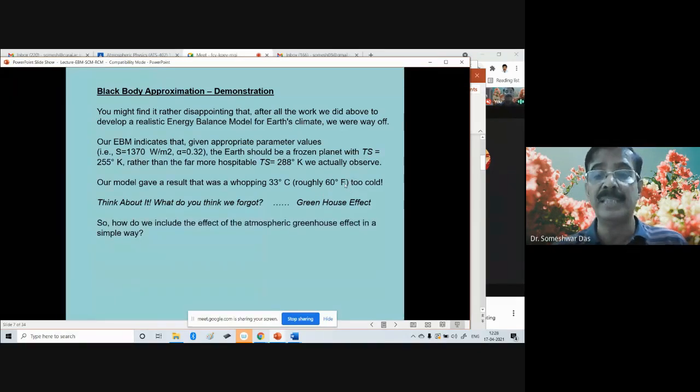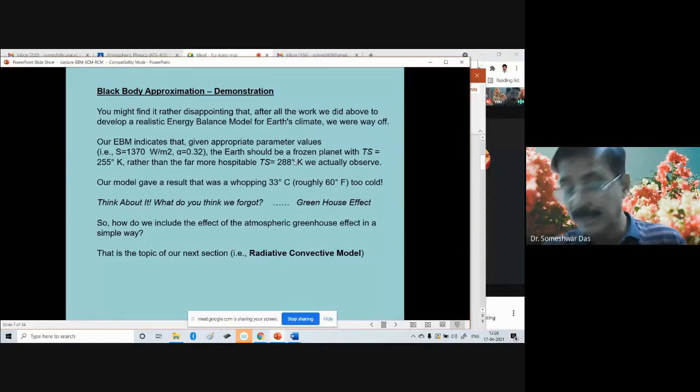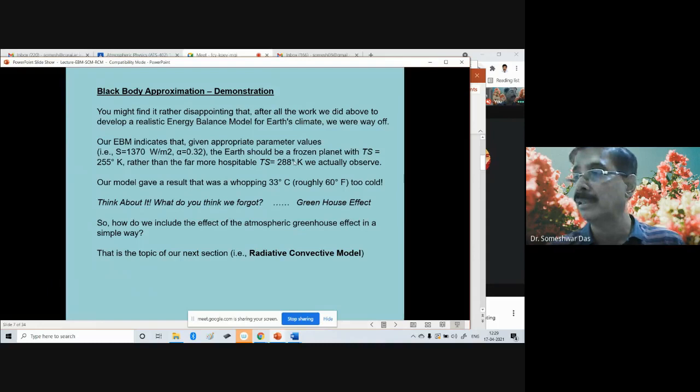If we consider the greenhouse effect, then we can see that the temperature of the Earth would be approximately 288 degree Kelvin. So that is the topic of the next category of model, the radiative convective model. We shall discuss that model in more detail later on in this class.